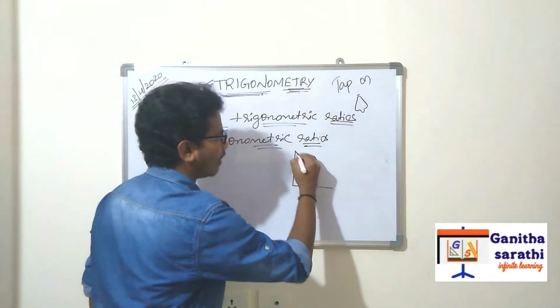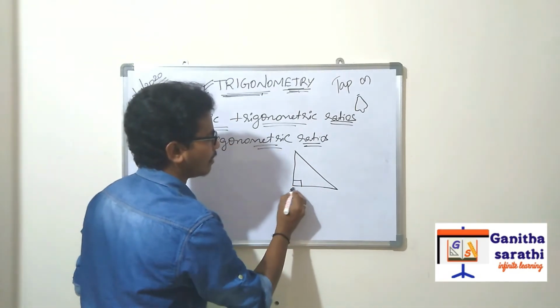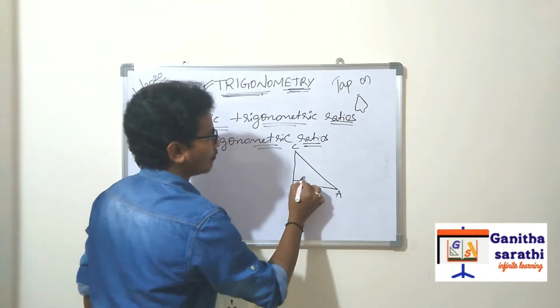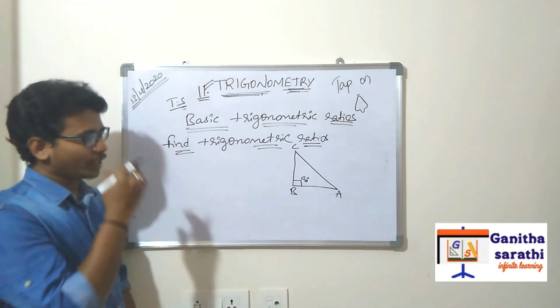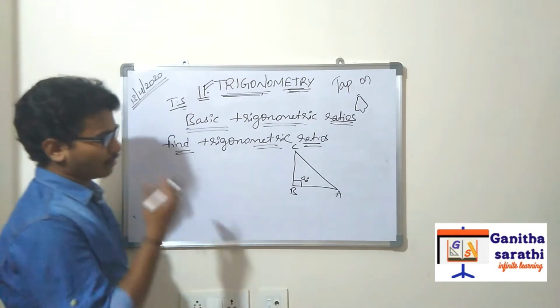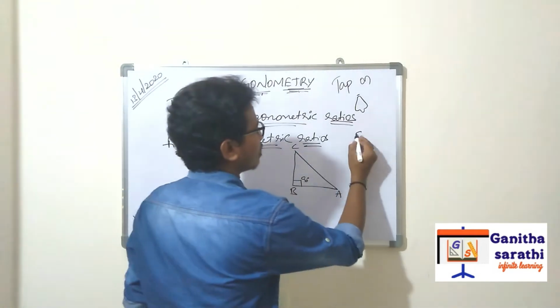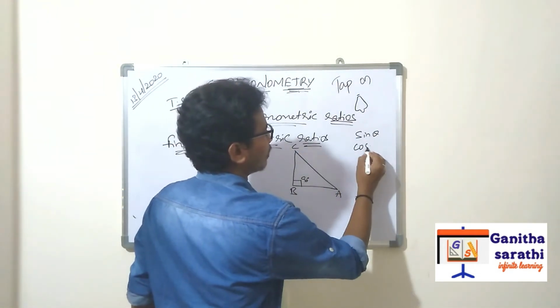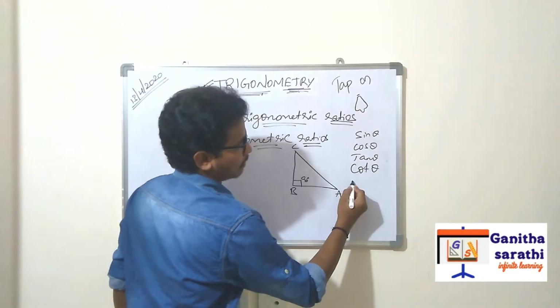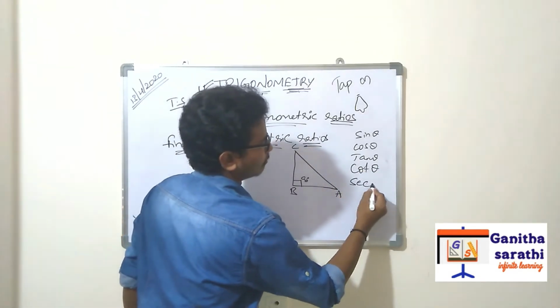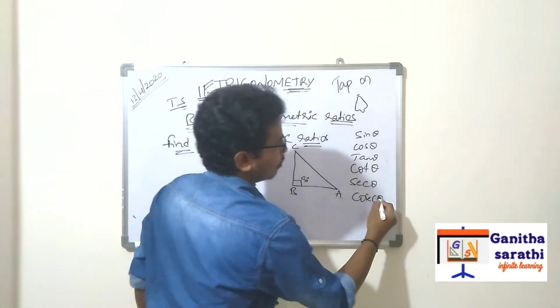Take a right angle triangle ABC, where B is the right angle, that is 90 degrees. In this right angle triangle ABC, we know the ratios. What are the ratios? Sin theta, cos theta, tan theta, cot theta, secant theta, and cosecant theta.